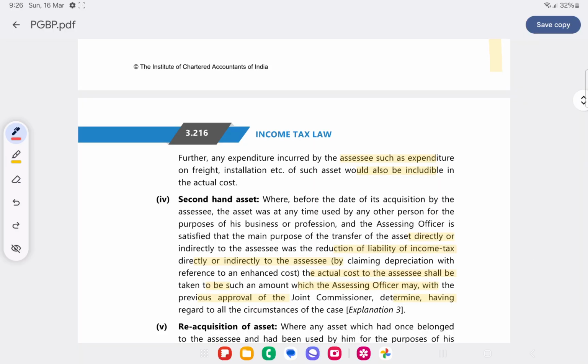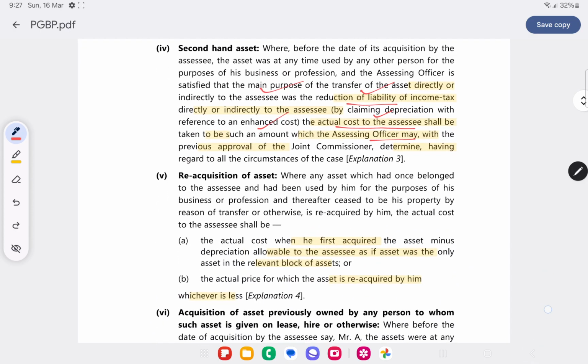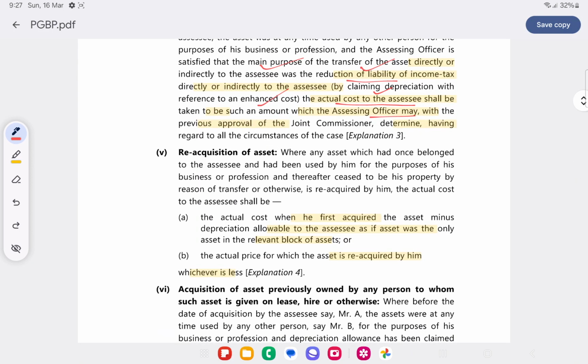Suppose I am buying a second hand asset, and in that case if the assessing officer is satisfied that the main purpose of such transfer is to directly or indirectly reduce tax liability by claiming depreciation with reference to enhanced cost, then the actual cost shall be such amount as determined by the assessing officer.